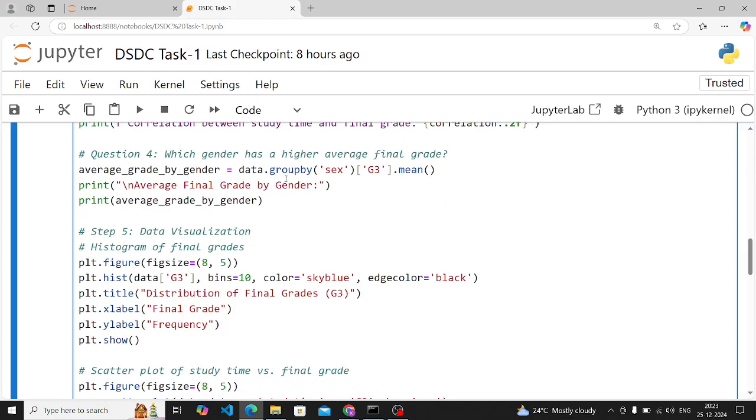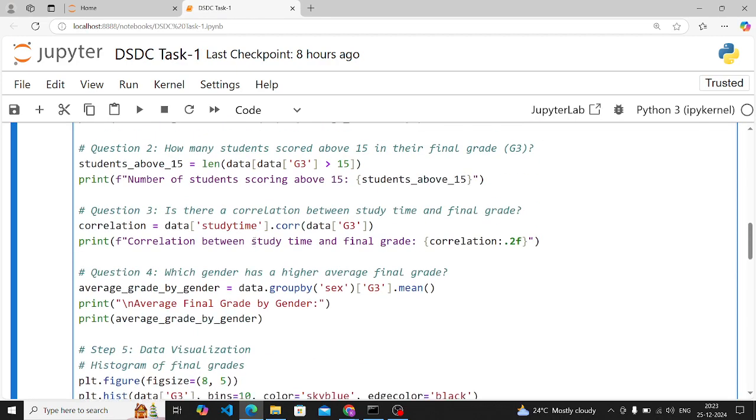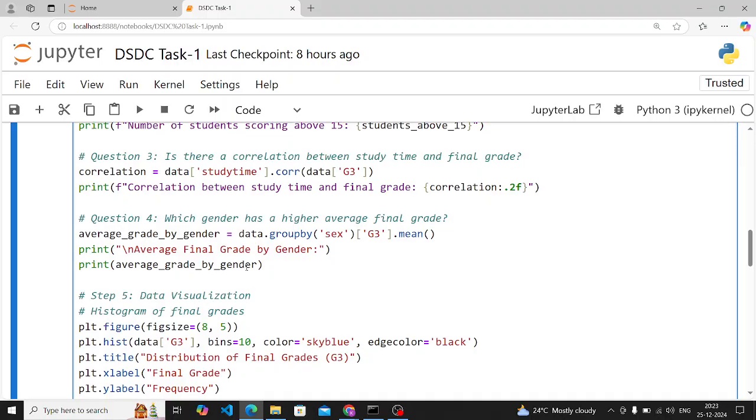Now question 4 is: which gender has a higher average final grade? For this we are going to use the sex column, grouping the G3 column and the sex column together, and we'll calculate the mean. This is how you can check the higher average of the final grade. Then you have to print it. So the data analysis part is also done.